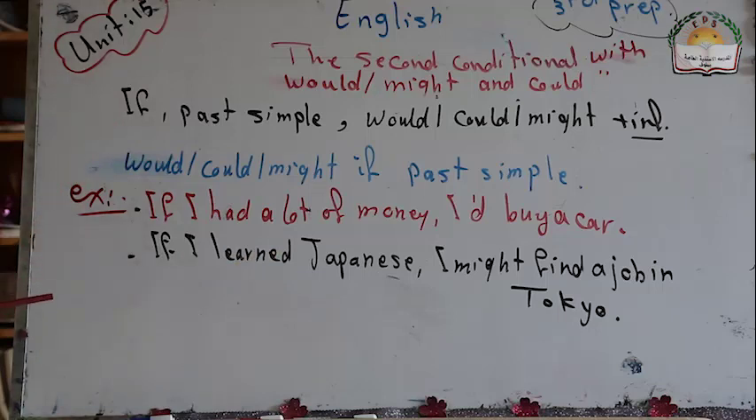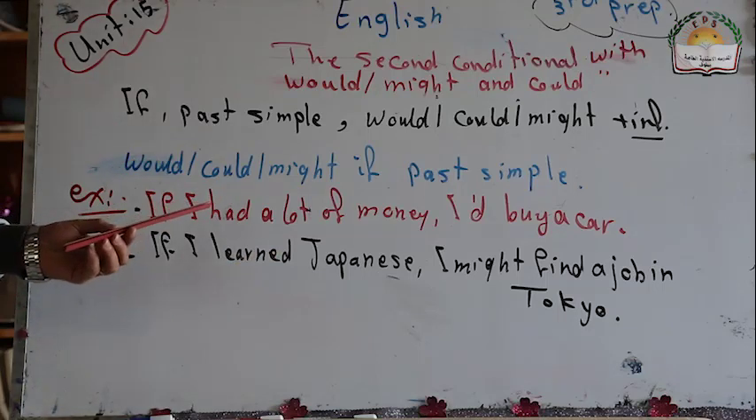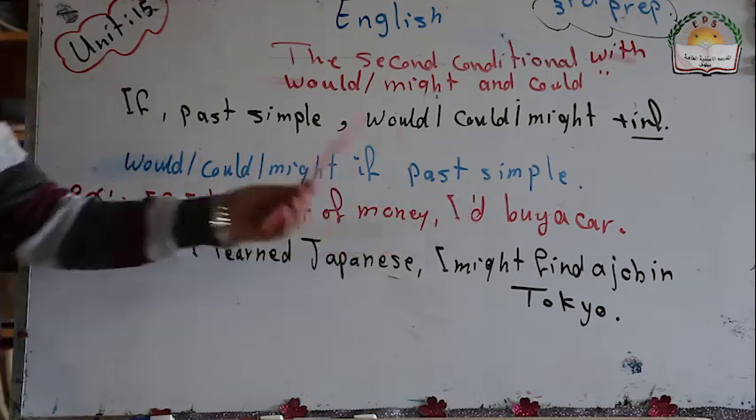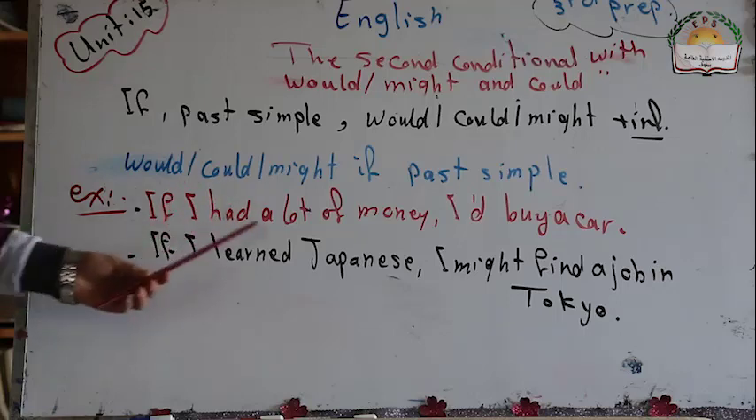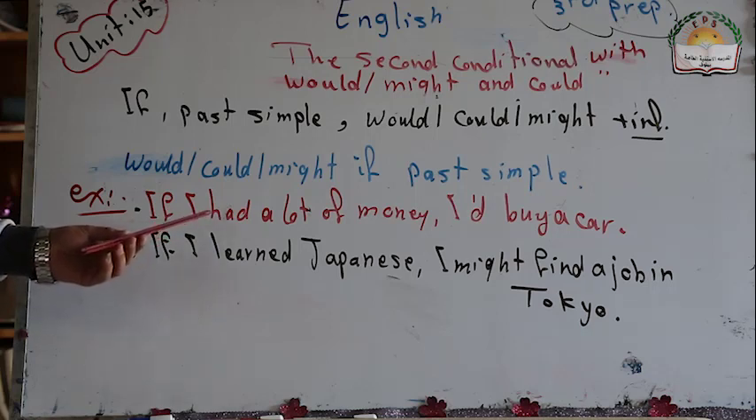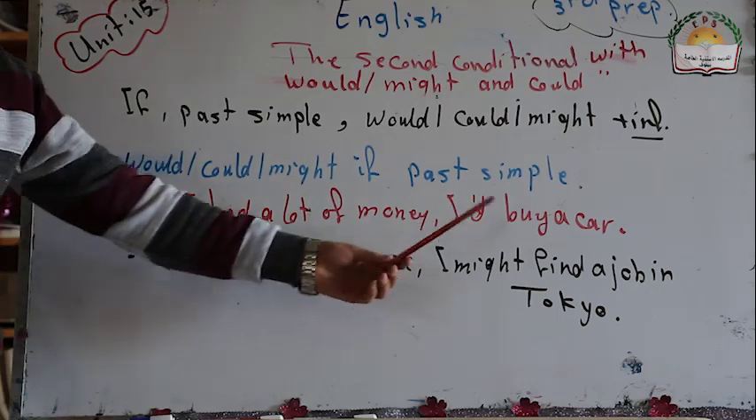For example, for hypothetical situations, as we said, if I had a lot of money, I would buy a car. And here would, and here past simple. If I had a lot of money, and this is impossible for that time. It means in this sentence, I don't have enough money to buy the car. So if I had a lot of money, I'd buy a car.